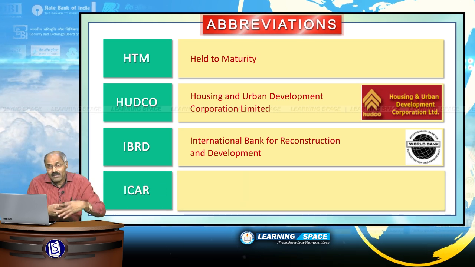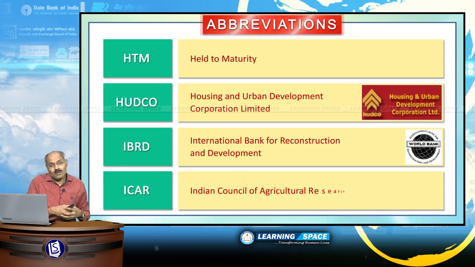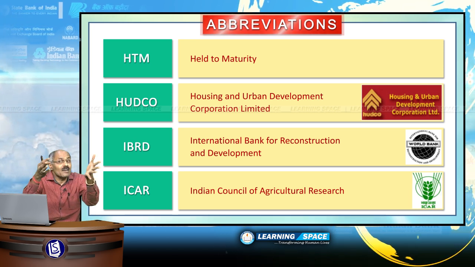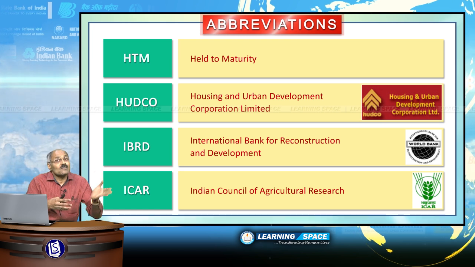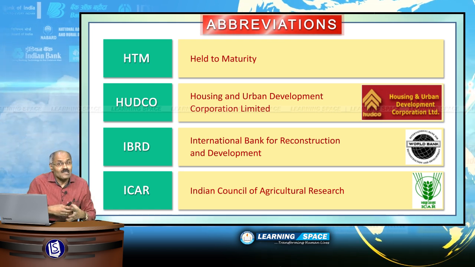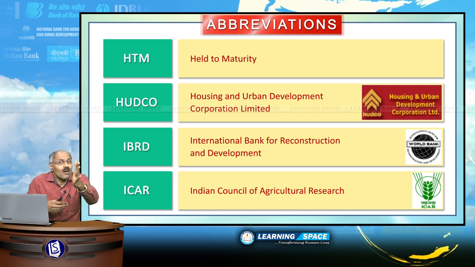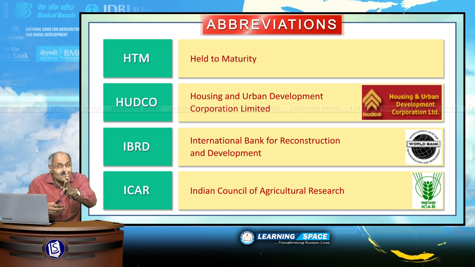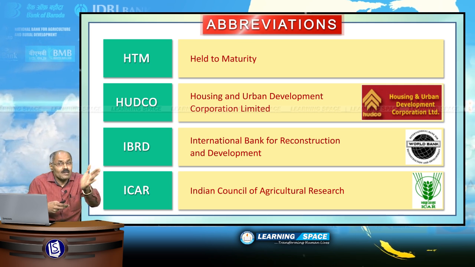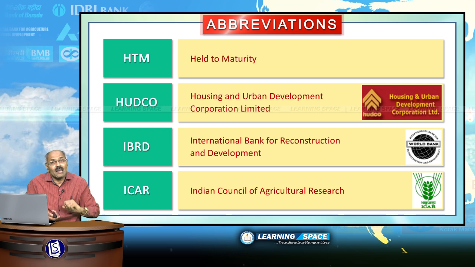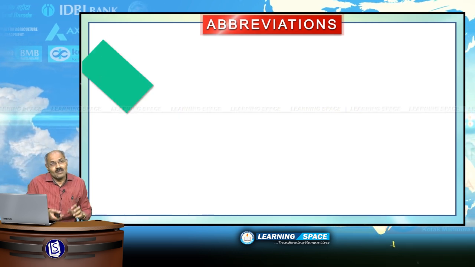ICAR, Indian Council of Agricultural Research. This is an autonomous body established in the year 1929 under the Societies Act. It is under the Ministry of Agriculture. Indian Council of Agricultural Research, autonomous body under the Ministry of Agriculture, registered under the Societies Act in the year 1929. Please don't forget.